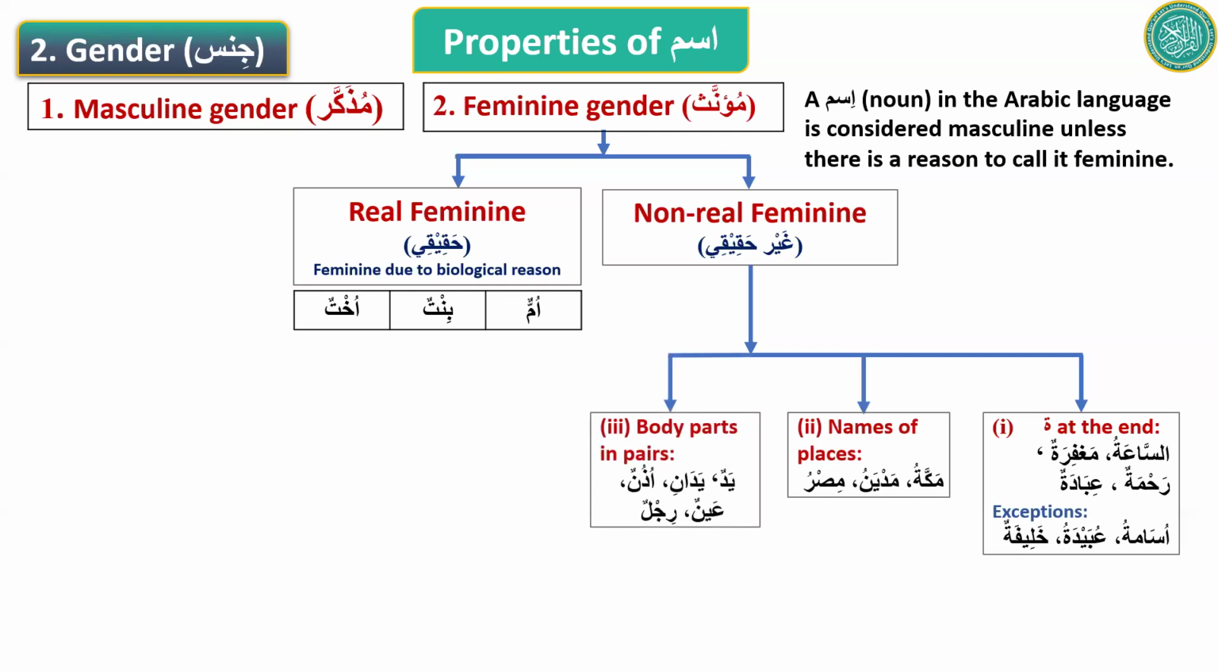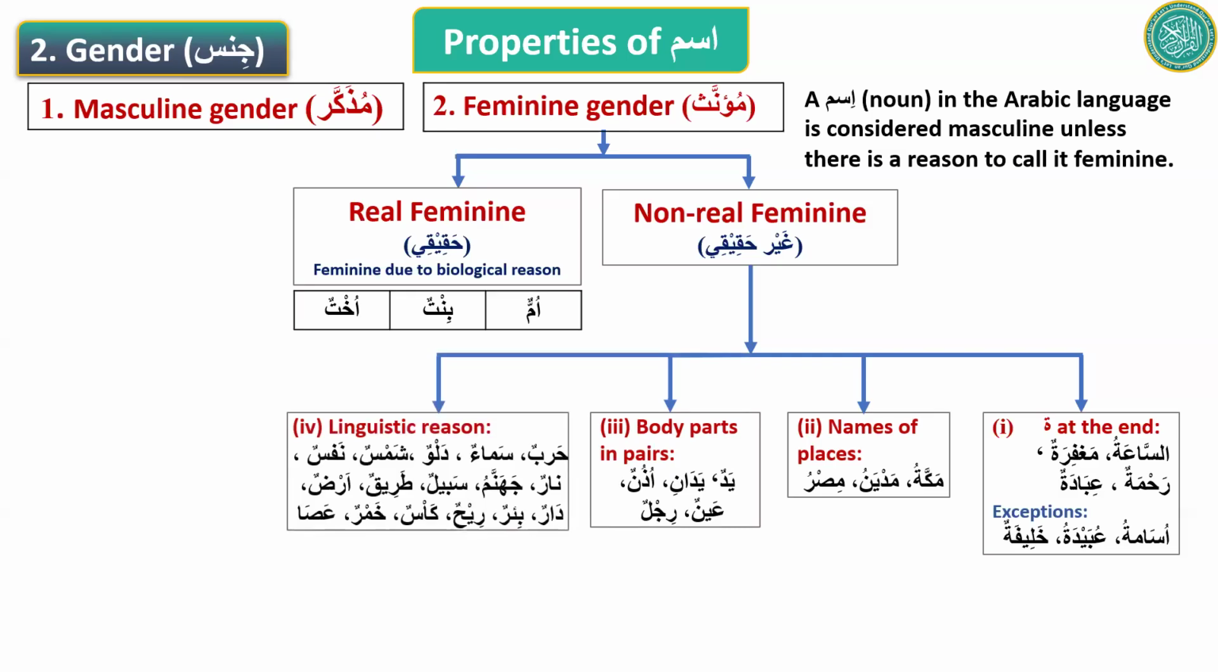Body parts in pairs. Body parts that we have two of, for each one we have two. So the words used to describe those body parts are feminine. And there are some words which are feminine just because Arabs use them as feminine in their language. They treat them as feminine. So because Arabs call them feminine, we will have to call them feminine as well.